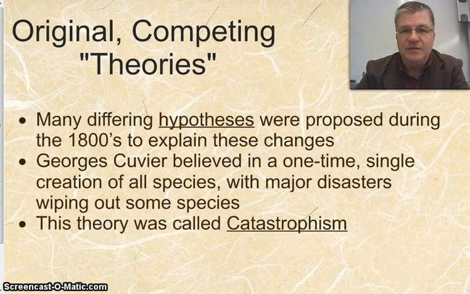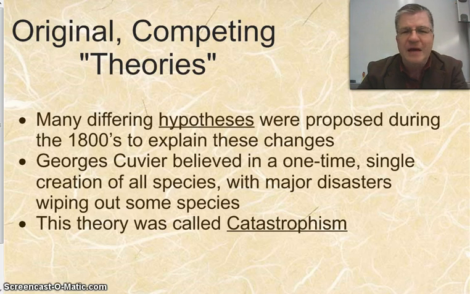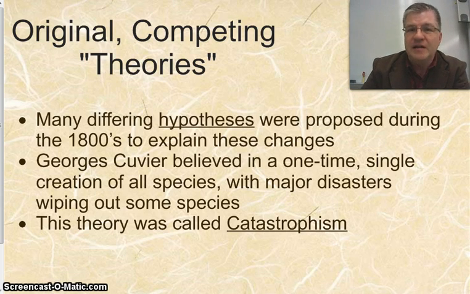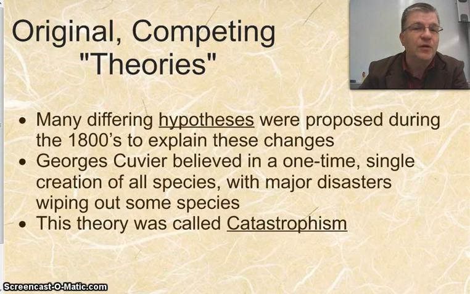And the idea, the theory, if you want to call it that, is called catastrophism, with the emphasis on those catastrophes that killed off many species. Now, there are different ways people interpret Cuvier's ideas today. Obviously, we can't ask him exactly what his ideas were, but Cuvier's ideas seem to really focus on ways to understand the Bible as a science textbook. So the creation story in the beginning of Genesis would explain how everything was made, and then events like the Great Flood that's described in the Bible would explain where certain species have gone to.